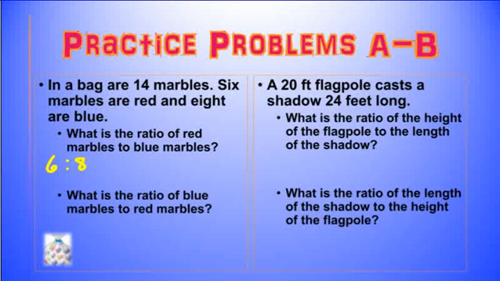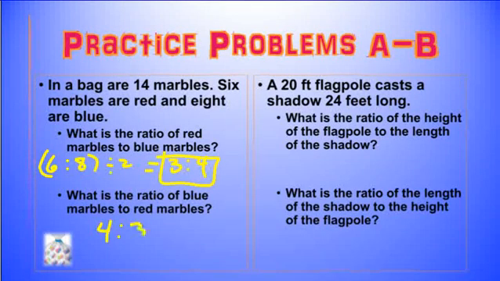But I can reduce this. If I divide all this by 2, that would give me 3 to 4. So that would be my ratio. What is the ratio of blue marbles to red marbles? I would just have to flip the ratio around, so it would be 4 to 3.